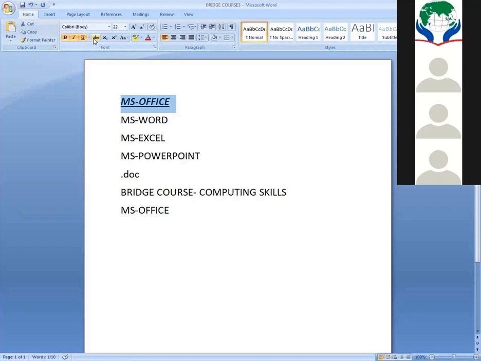Next, strikethrough. Strikethrough means the text is struck by using one line. This is the strikethrough. Okay. Next, what are all the alignments you know? What are the alignments you know? Alignment.